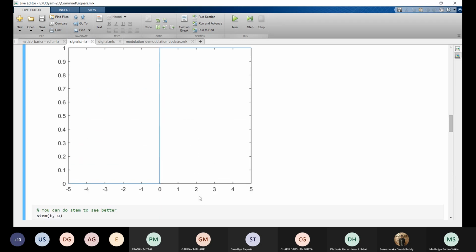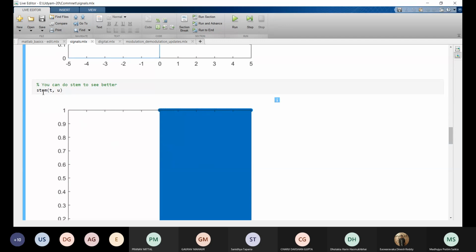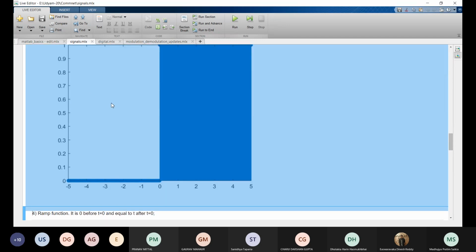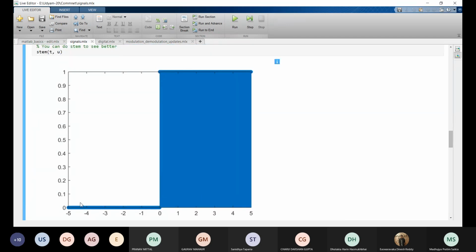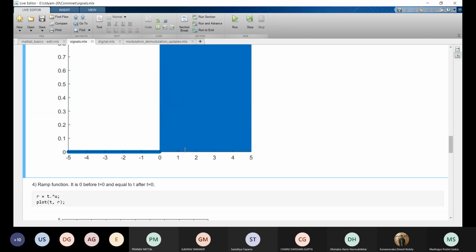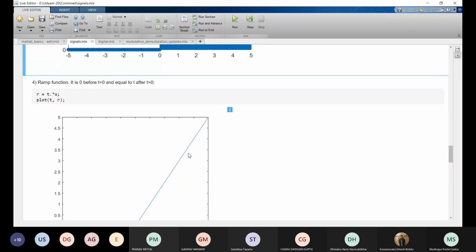To see this plot clearly, we can apply this command stem of t comma u. So we will have output like this. We can easily see that the value is 0 for negative values of t, and value is 1 for t greater than or equal to 0. Okay.